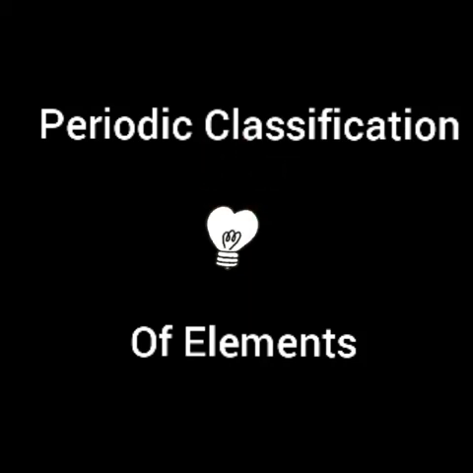Students, today we will discuss Chapter 5, Periodic Classification of Elements. Different chemists tried to place the known elements in different types.